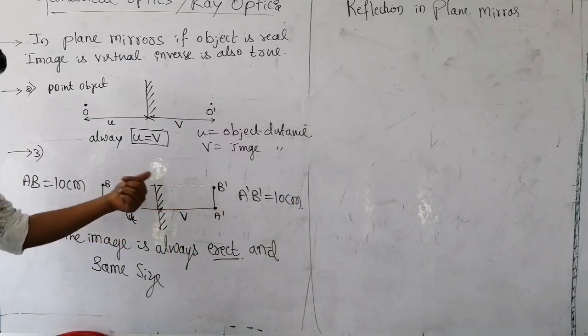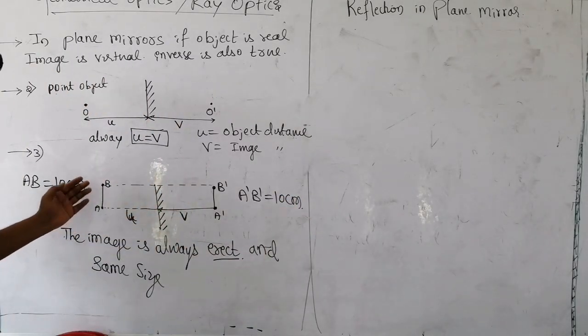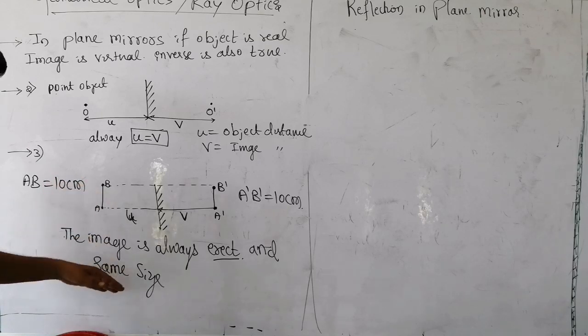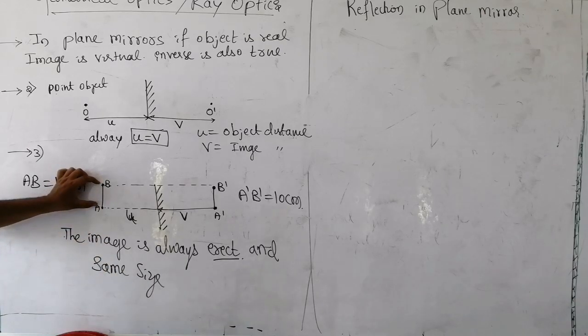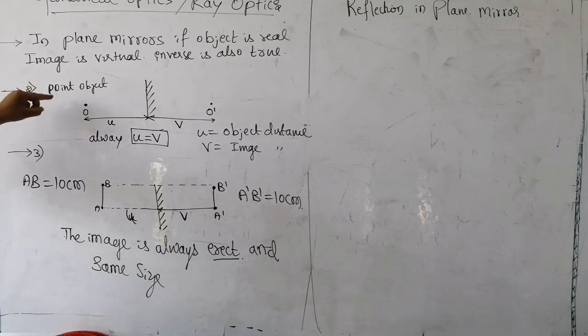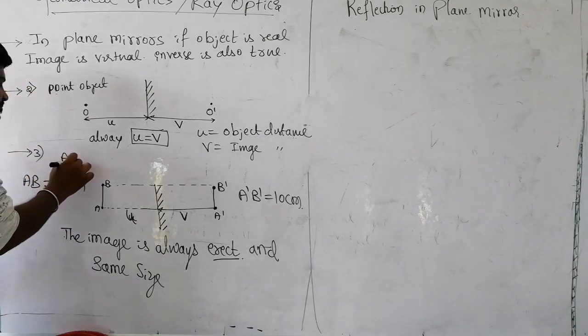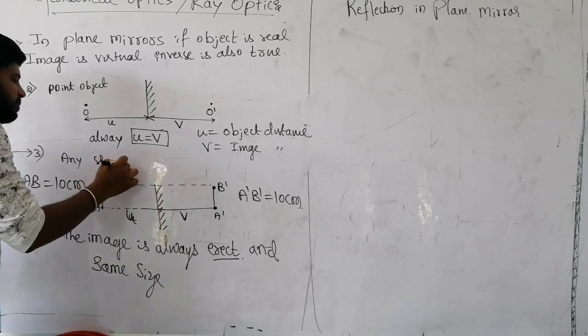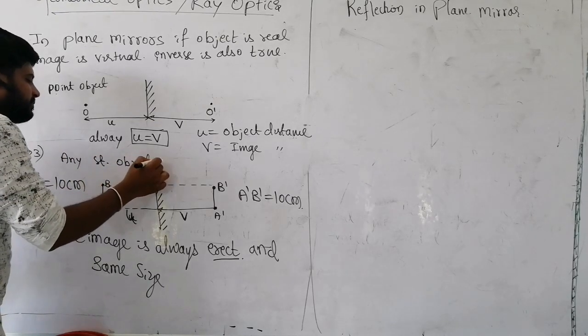Erect, same orientation like the object. Same size means the height of the object, whatever you are seeing, will be the same for the image also. Clear? This is the third point. It is for any straight line object.